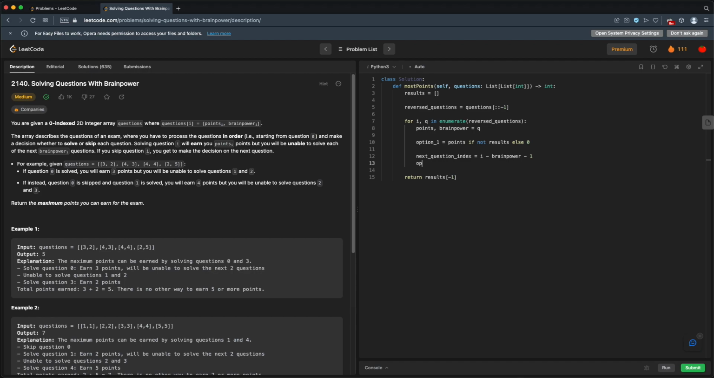Okay, so now our option 2 here, well, this will be taking these points for doing this question, plus whatever points we can get from doing that future question. But in our case, because we're going backwards, it's kind of like we're going back in time. We've already calculated these future questions and they're already in our results. So we can look at our results at this next question index. But then we still have the same issue where we have to take the max of option 1 or option 2. Now in this case, we can actually just append our result here. And that's going to be the max of option 1 or option 2.